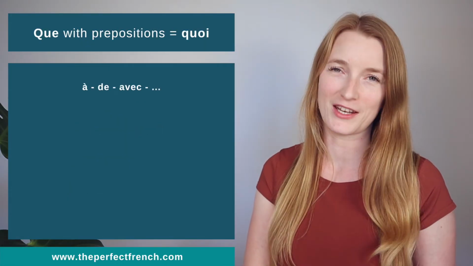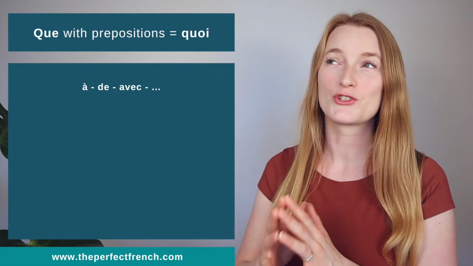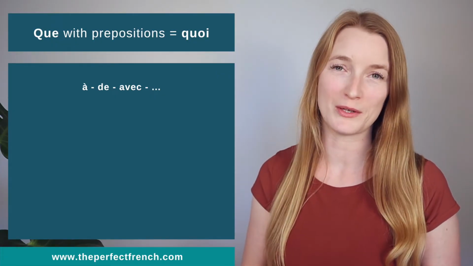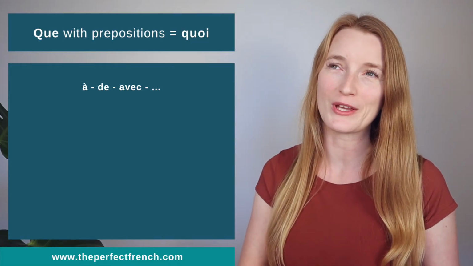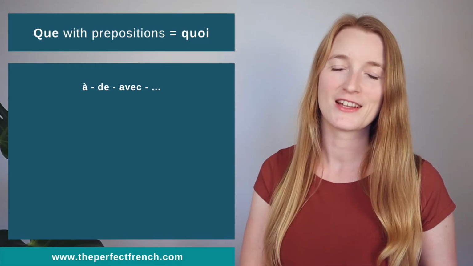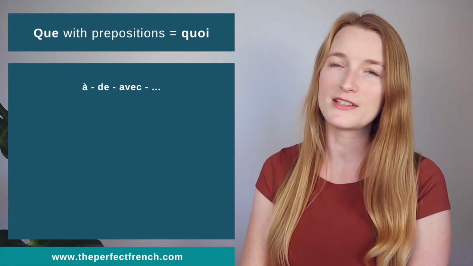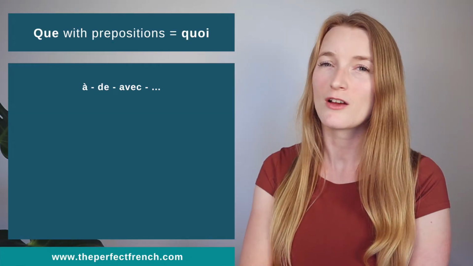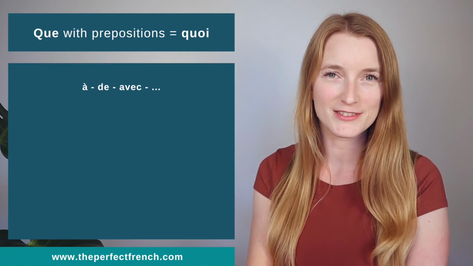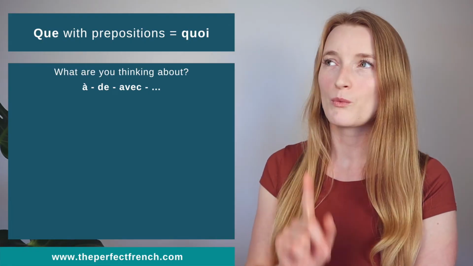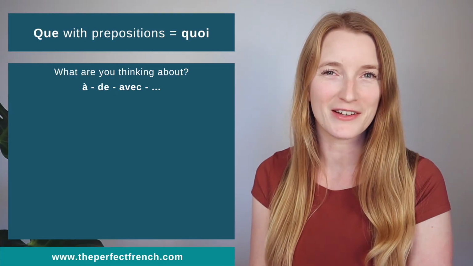I was going to say another one, but that's with a preposition, and we're going to see that right now. Que with prepositions. After a preposition, que always becomes quoi. So you know how to use a preposition. We have de, we have avec, we have so many. So with those, always quoi. You have all the list in the book about all the verbs with de, so you know all about it. So let's see à quoi. What are you thinking about? That's the one I was gonna say actually.